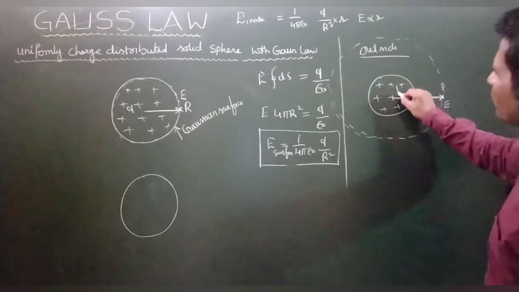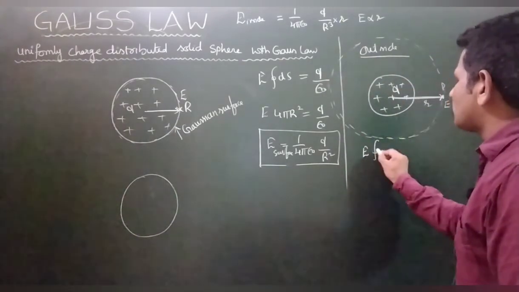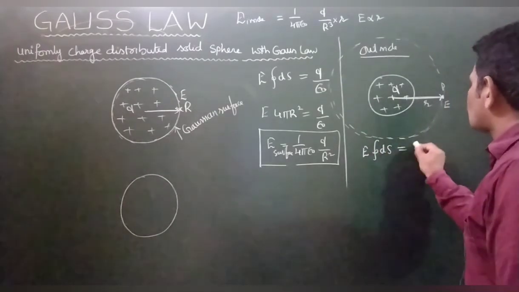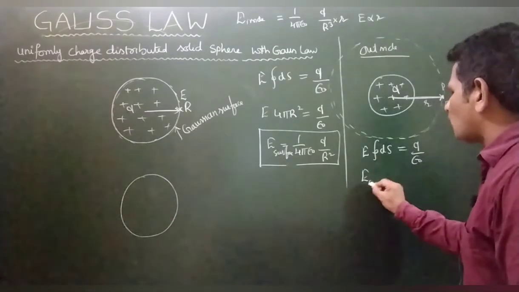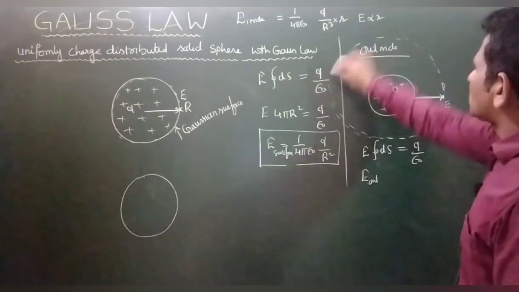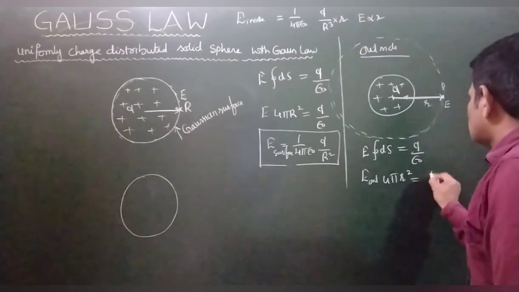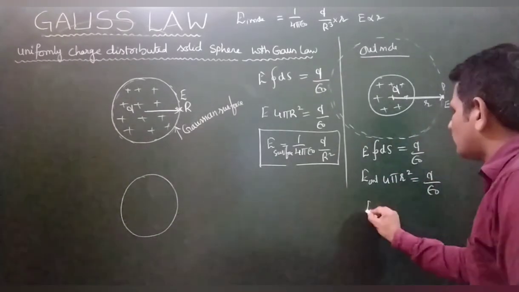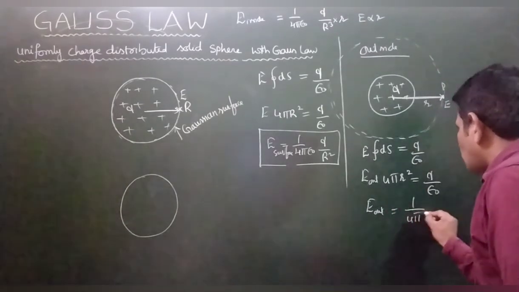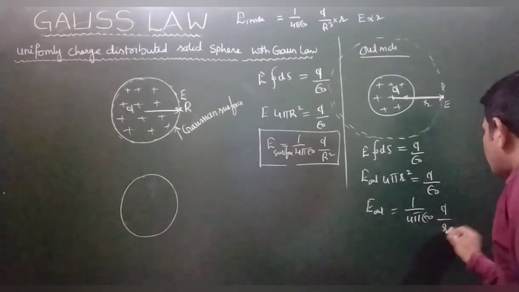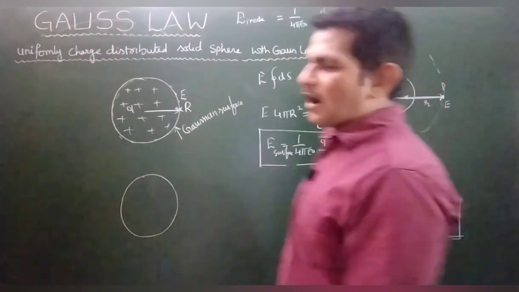In this Gaussian surface, how much charge? Q, the total charge is inside. Integral of E dot ds equals Q by epsilon naught. E at the outside point, with total Gaussian surface area 4 pi r square, equals Q by epsilon naught. E outside equals 1 by 4 pi epsilon naught Q by r square. Are you getting my point? Electric field intensity outside the